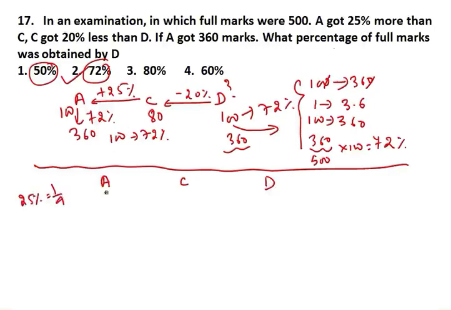If C got 4, then A got 25% more, means it got 5. Fine. In the next line it said C got 20% less than D. 20% means what? 20% means 1 by 5. Okay, means if D got 5, 20% less than D means C got 4. Fine.